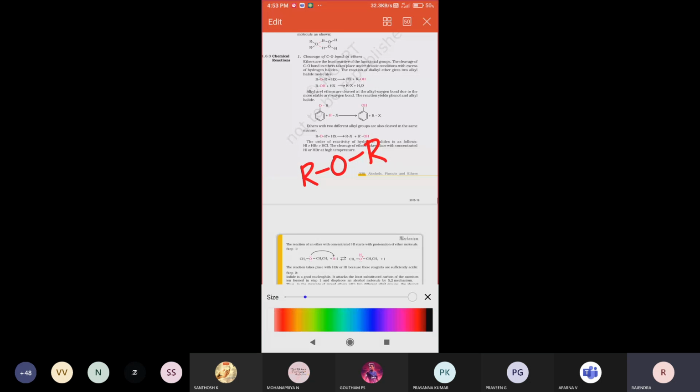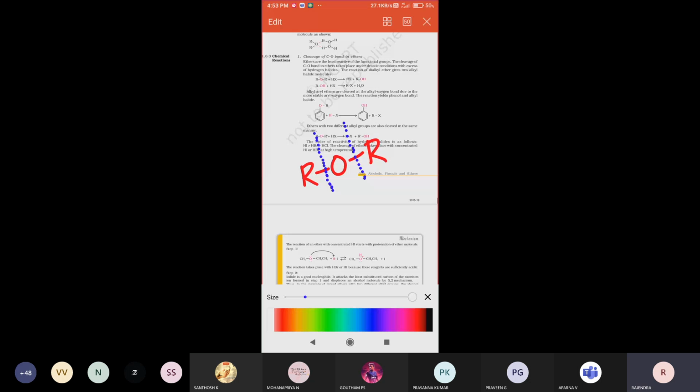Bond cleavage happens between carbon and oxygen. Generally we express the ether as ROR. Either the bond breaks between the first alkyl group and oxygen, or the bond breaks at the second alkyl group.